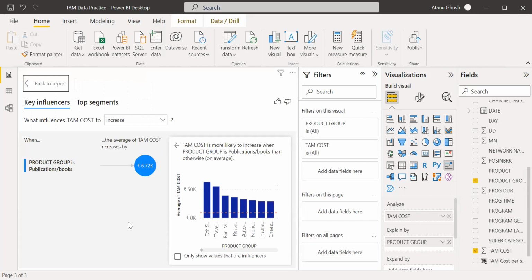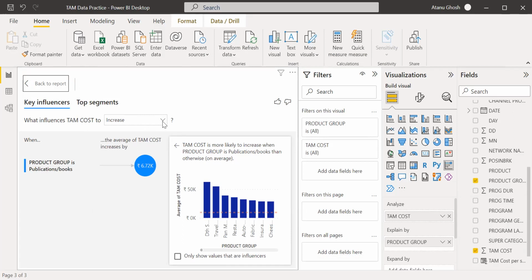So what it is saying is, interestingly, the product group that causes the TAM cost to increase is publication and books. So that means TAM cost is more likely to increase when the product group is publication and books than otherwise. So interestingly, if the advertisement is on publication and books, the TAM cost is likely to increase.